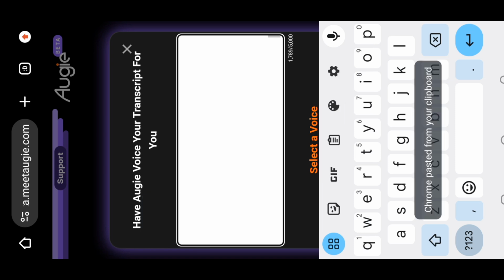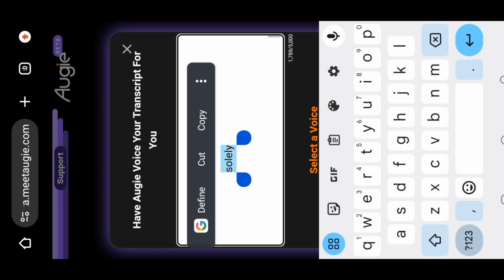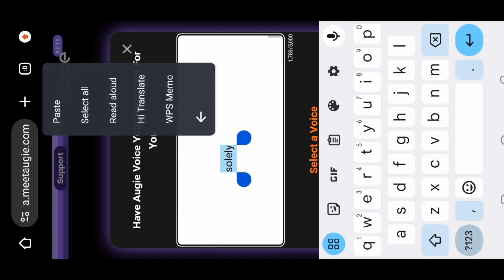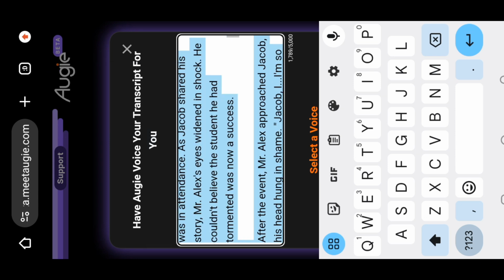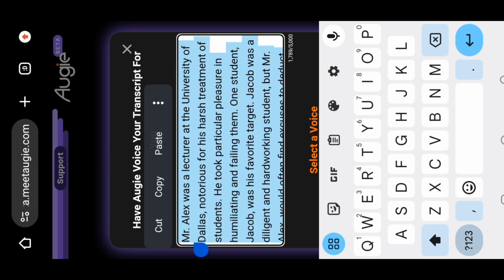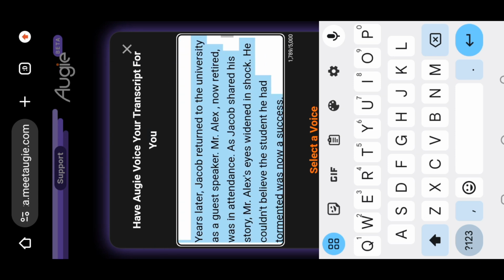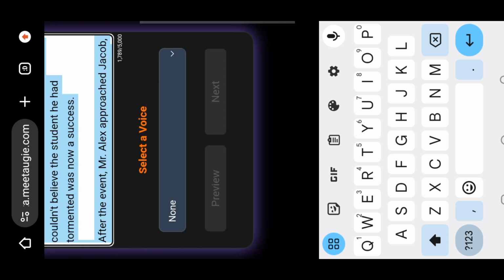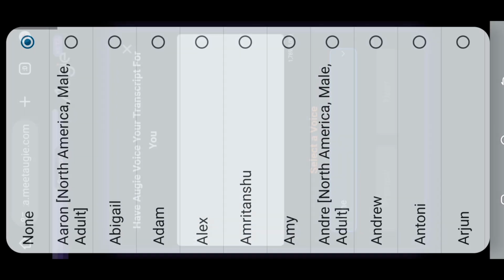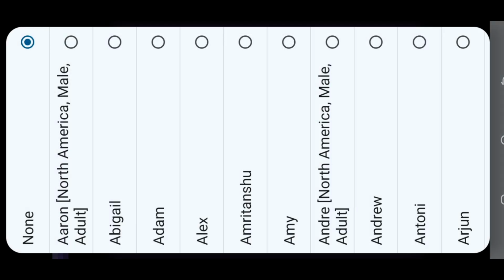You highlight it. After highlighting it, you click on the select all icon to cross-check your write-up, to see if all has been pasted. After that, you click on next.